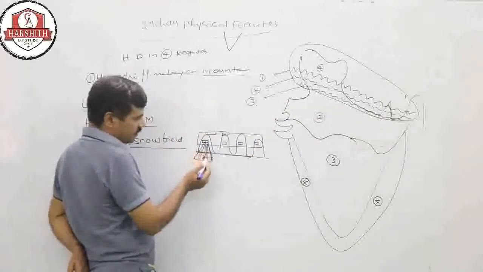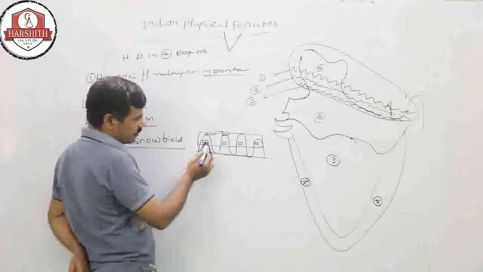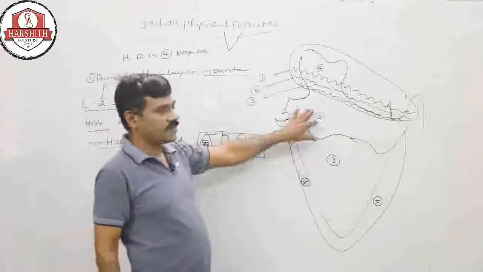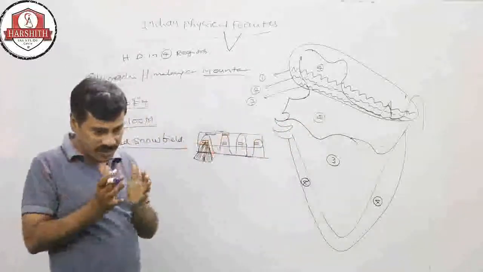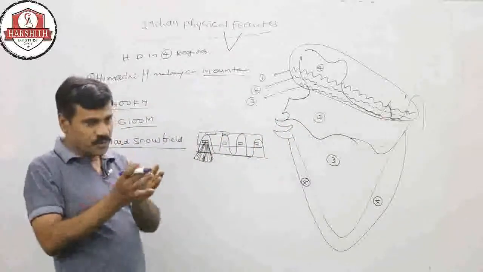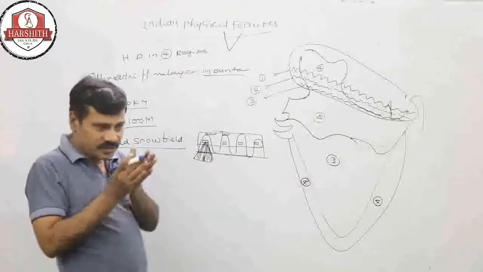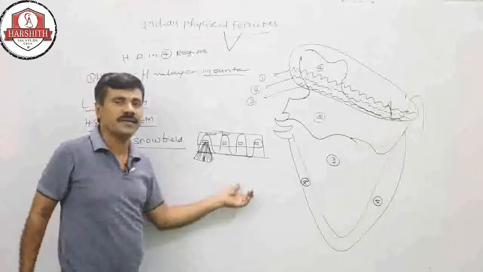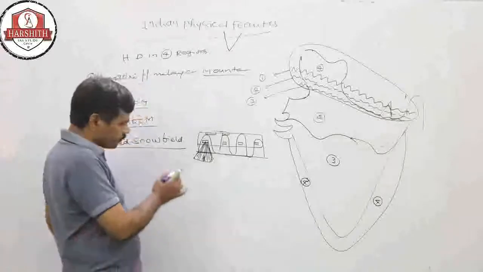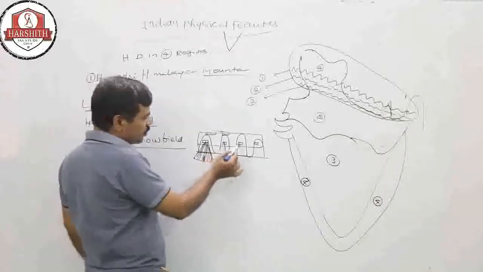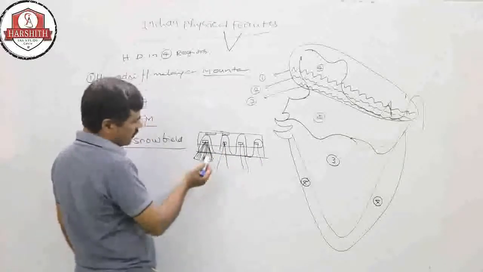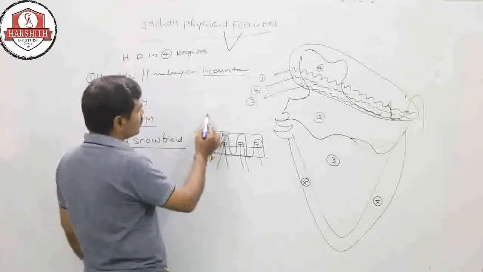After coming toward the plain, many streams merge at one point, and from that point the major rivers take birth. Like this, so many rivers come from the glaciers.